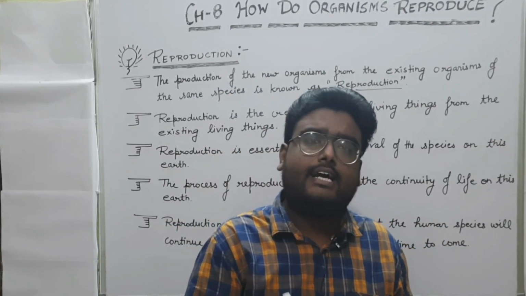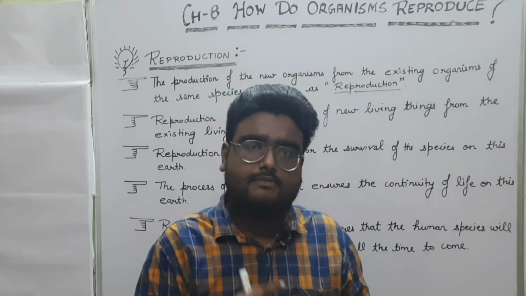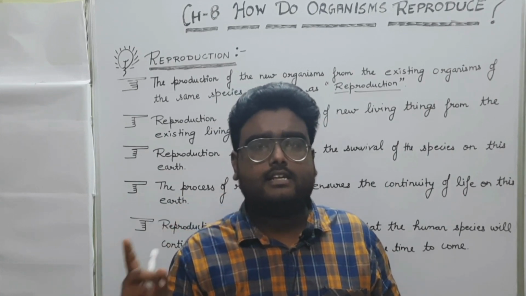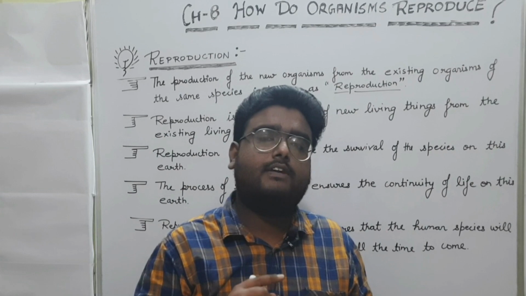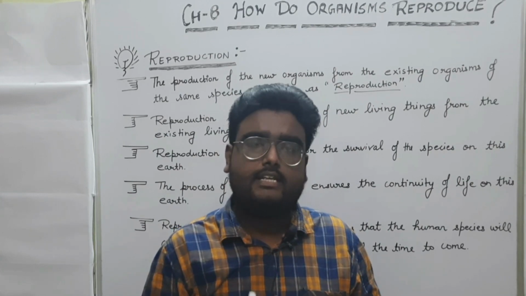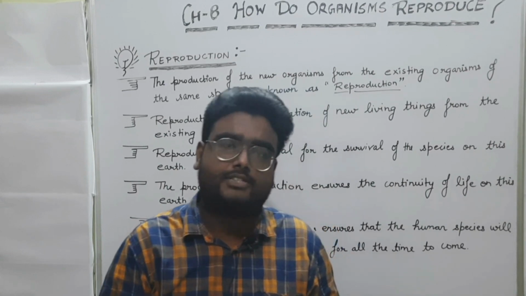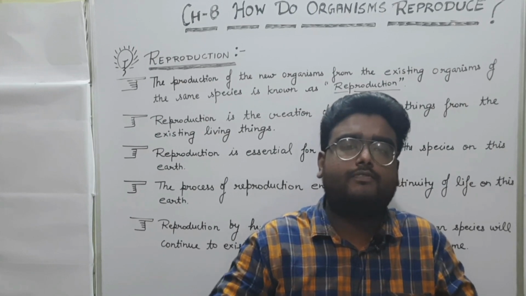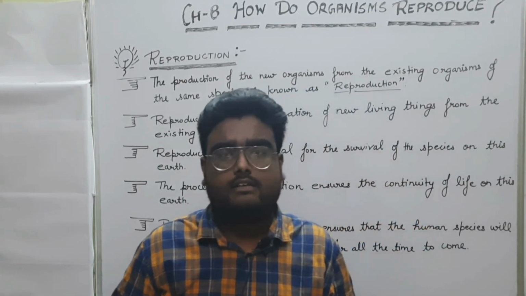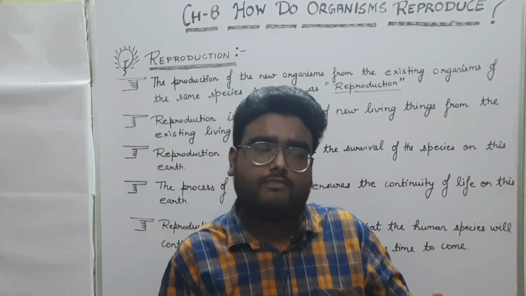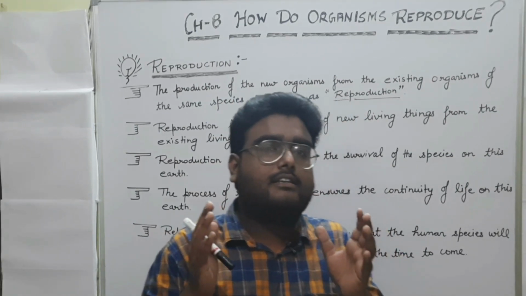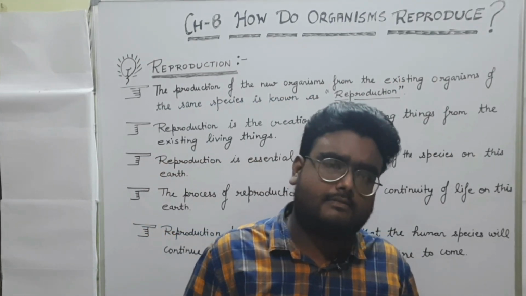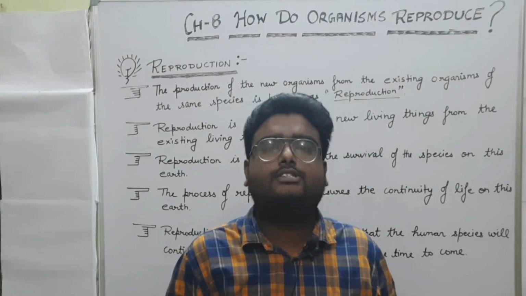Then after this, types of asexual reproduction, that is fission. Fission is also categorized into two categories, that is binary fission and multiple fission. Then we will discuss budding, then regeneration, then spore formation. Then after this we will discuss vegetative propagation, then types of vegetative propagation, that is artificial and natural methods of vegetative propagation. Then there are some different types of artificial propagation, that is cutting, layering, grafting and tissue culture.